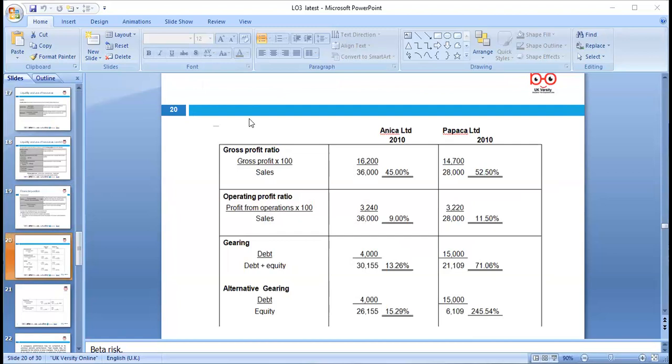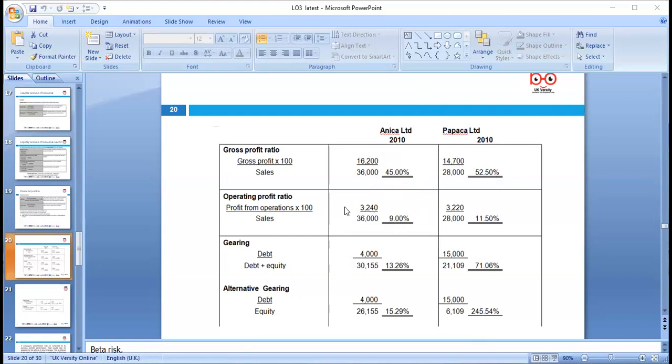Okay, let's please. So we're looking at two companies. The data we got from their income statement and the balance sheet. So we can look at the gross profit divided by the revenue, also known as sales and turnover. So we can find Anika's coming to 45%. Their revenue was 16,200, and we can find the information which is given in our financial statement. Using the formula we can find 45% is Anika and 52% is Papika, and operating profit